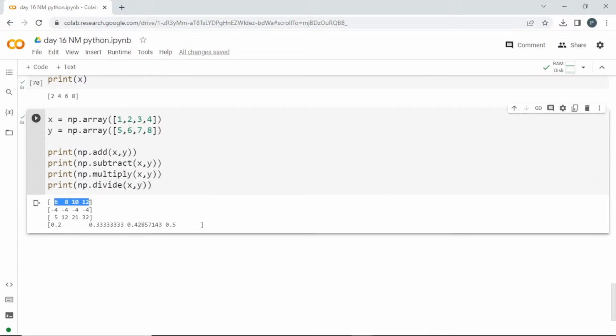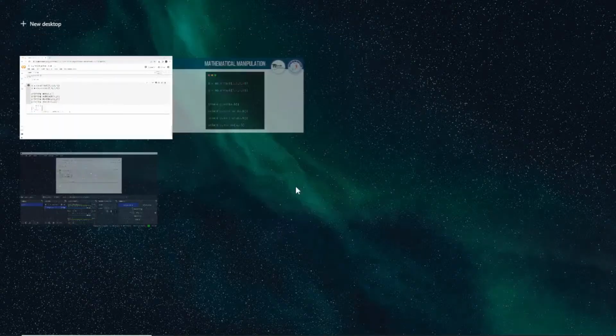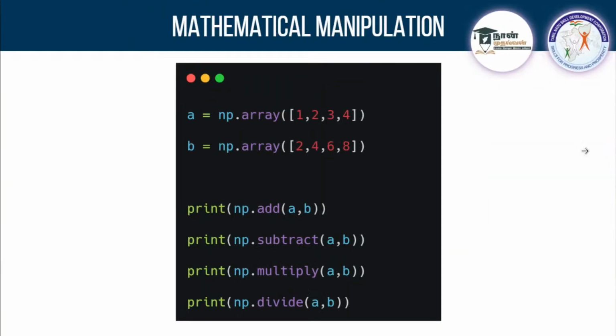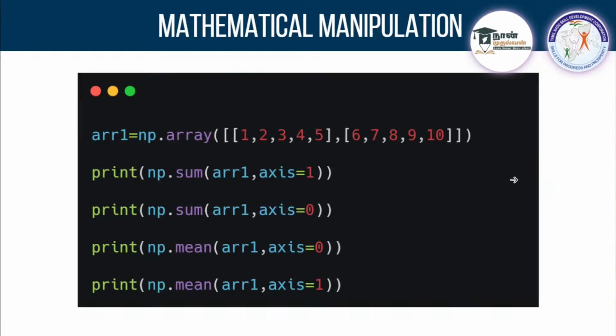Okay, so how has it been done when I use the add method? Between these two arrays, it has added 1 plus 5, we got 6 here, 2 plus 6, we got 8 here, 3 plus 7, 10, and 4 plus 8, 12. This is the result of that. When you go with subtraction, it did the same. Multiplication also, it did the same in this order. See here, division also the same. So this is how you can do these tasks if you are going to manipulate two numpy arrays.